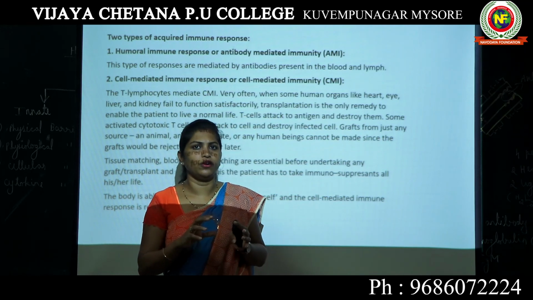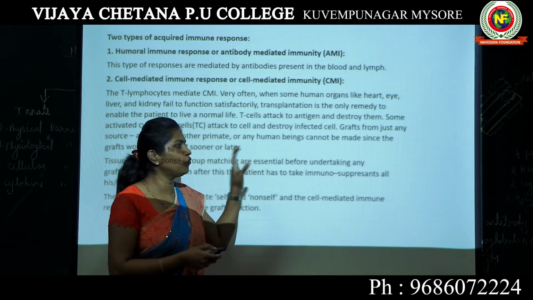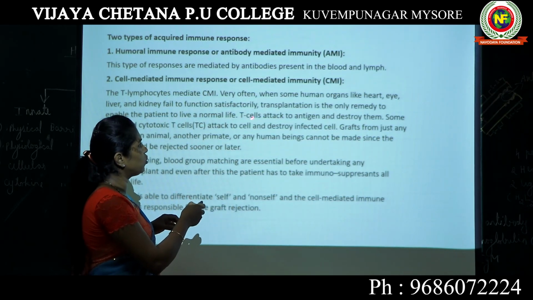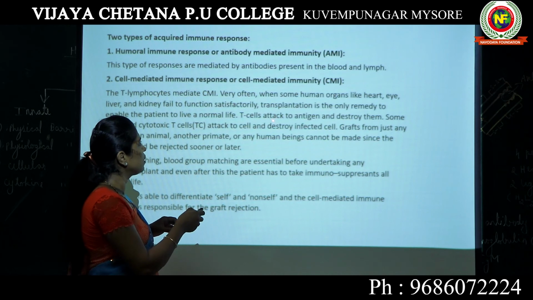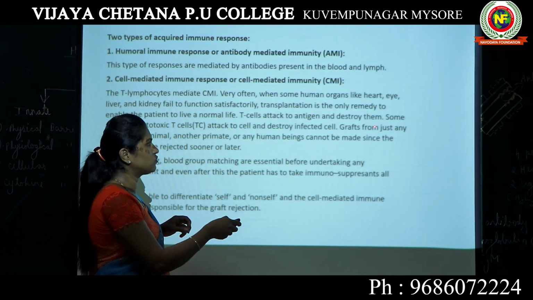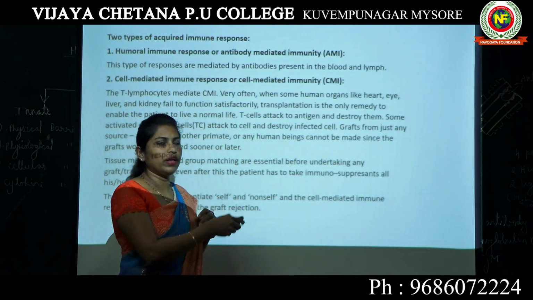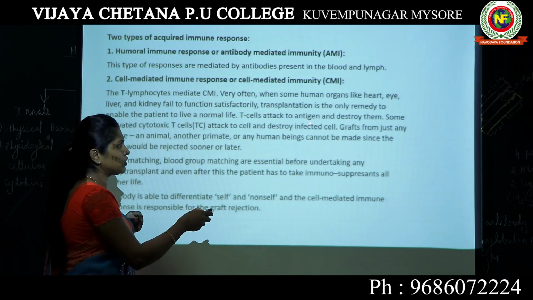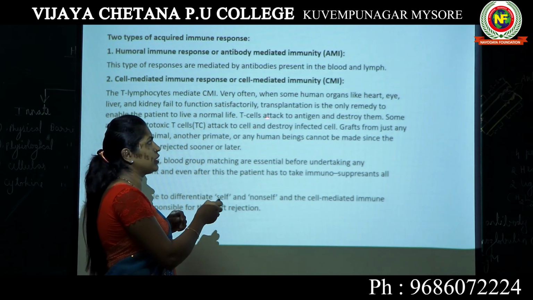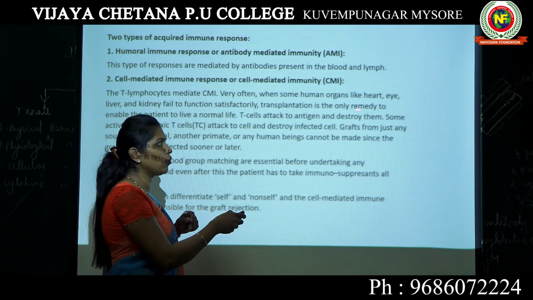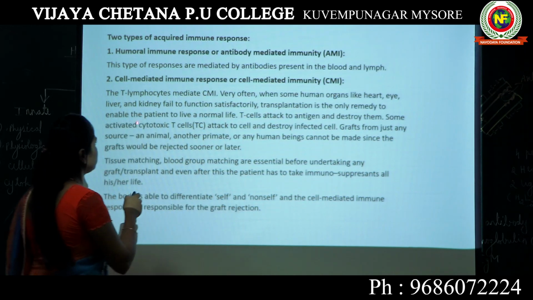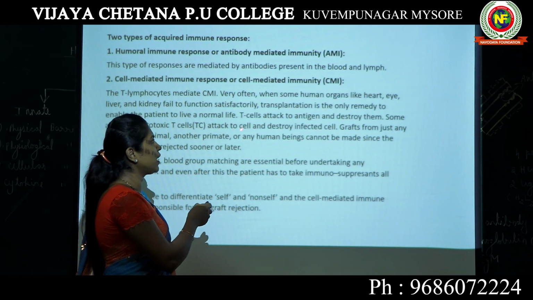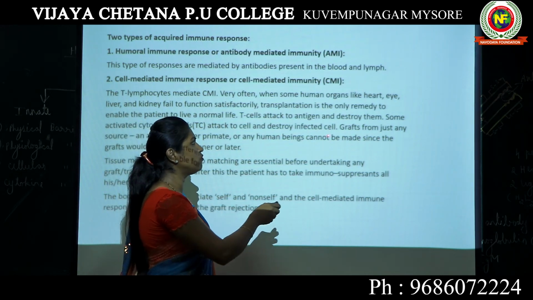Hope this is clear to you. Normal T cells or T lymphocytes attack the antigen and destroy the antigen. That means they attack only the pathogen and destroy only the pathogen. Whereas cytotoxic T cells attack the cell and destroy the infected cell.